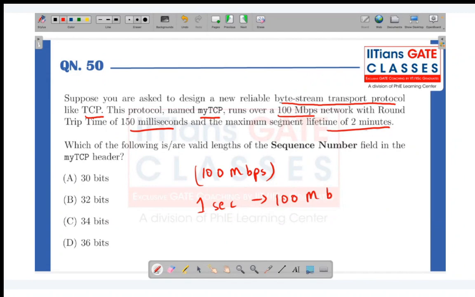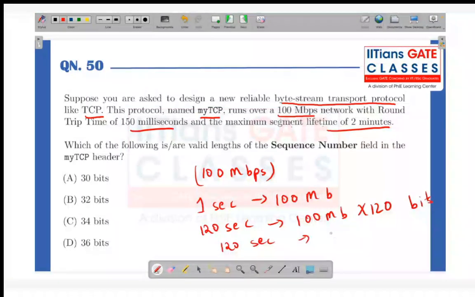Okay, 100 megabits I can transfer. So what is the maximum segment lifetime? They have given maximum segment lifetime of 2 minutes. So can I say in 120 seconds how much data I can transfer? It's like 100 megabits into 120. Okay, there are many bits. So how many bytes I can transfer in 120 seconds?